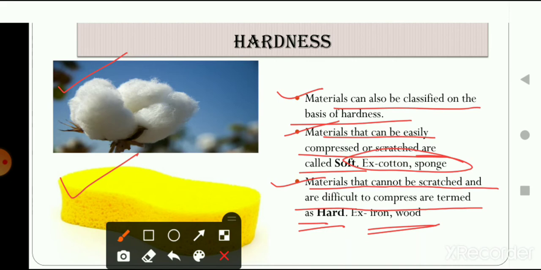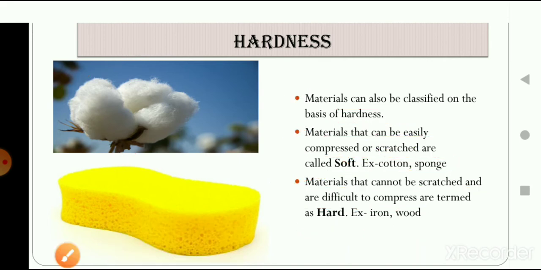But if you want to change the shape, not the size, just the shape of the sponge, you can do it by stretching the sponge. Okay, so I hope by this you can understand what are hard materials and what are soft materials. Soft materials are those materials which can be stretched and compressed easily, and those materials which cannot be stretched and cannot be compressed easily are known as hard materials. I hope this point is clear to you, students.